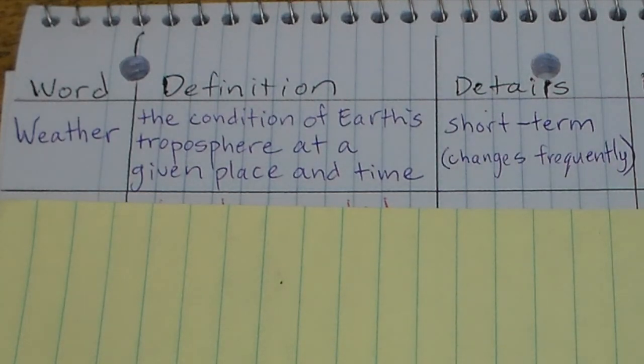And it can change every minute, right? 1 minute it could be sunny, the next minute it could be cloudy, the next minute it could be raining. So weather is the condition of Earth's troposphere at a given place and time. And again, weather is something that's short term and it changes frequently. So for my example, I'm going to draw a bunch of different images that we tend to think of when we think about the concept of weather.